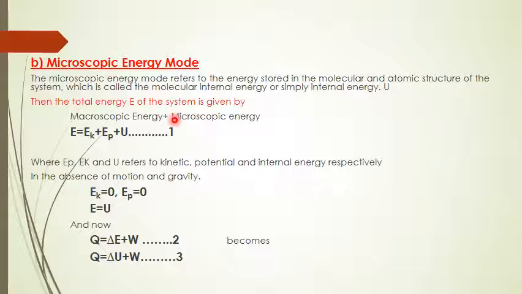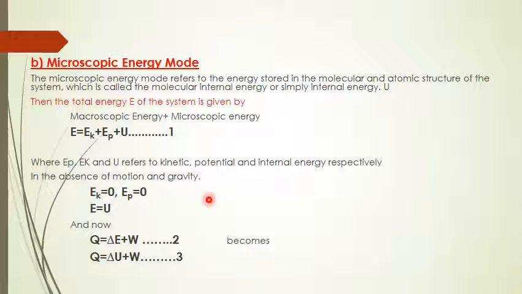Then the total energy E which is stored in the system can be given by macroscopic energy plus microscopic energy. That is, E equals EK, the kinetic energy, plus EP, the potential energy, plus U, capital letter U, to represent the microscopic energy mode. Let us call this equation 1, where EP, EK and U refer to the potential energy, kinetic energy and internal energy of the respective system.